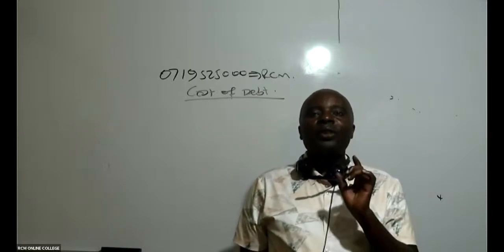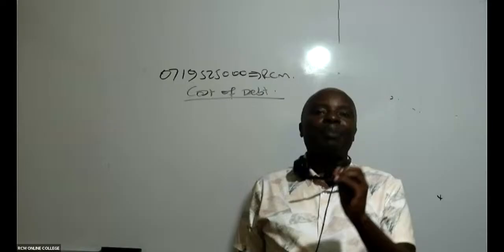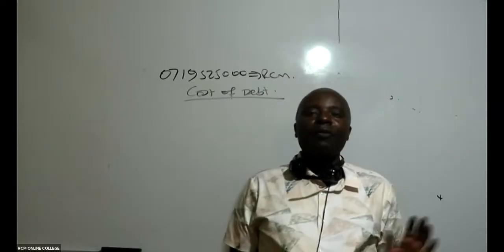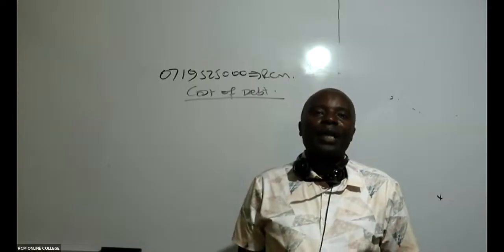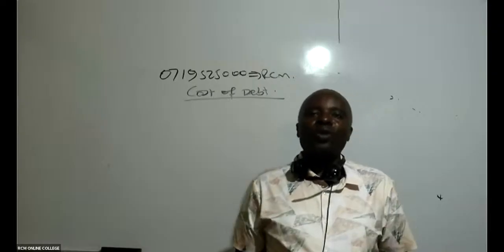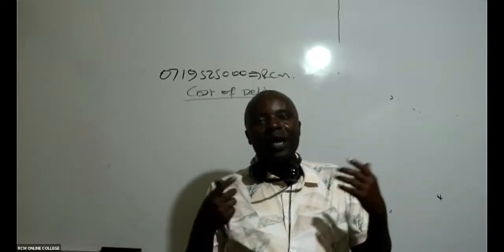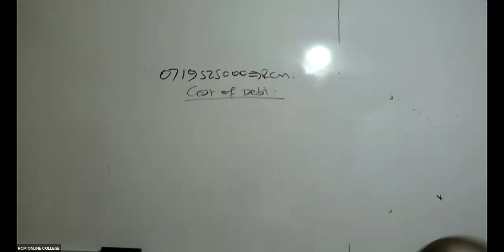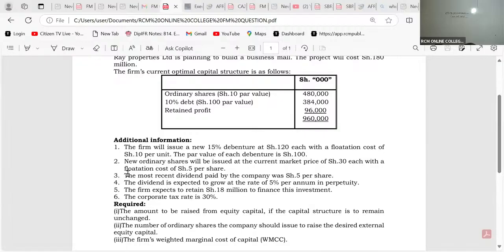Redeemable are those debt instruments with a maturity period. We are told that this debt will be reimbursed after, say, 10 years. And then irredeemable, these are the normal bank loans, which of course you and I will always know how to roll over. We keep on rolling them over like that. I mean, when you finish one, you go and borrow another from the bank. That is irredeemable. Now, what kind of debt do we have here?